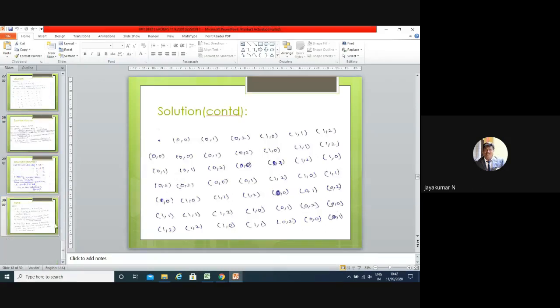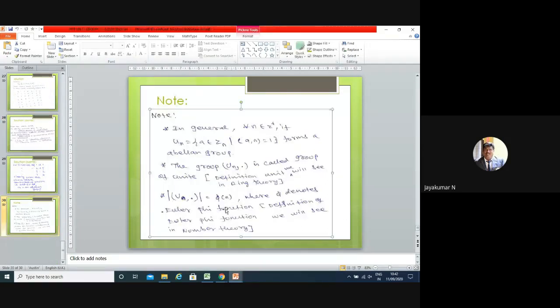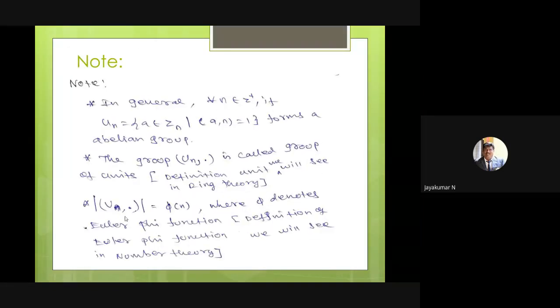The last one: the cardinality of U(n), that is, the number of elements in U(n), is denoted by phi(n). Already you are familiar with this definition in the Euler phi function. The Euler phi function is defined by the count, the number, phi(n). That is the definition of the Euler phi function.